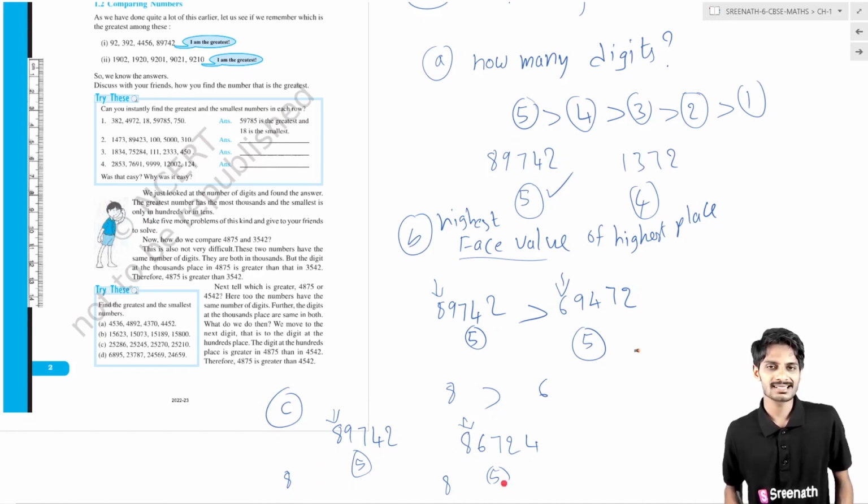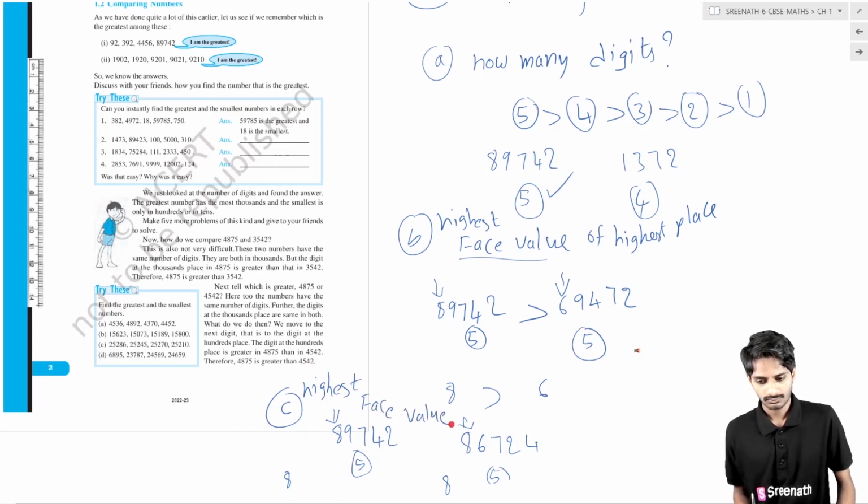So how can we decide which number is greater? In this case we have to apply the third rule: the highest face value in the second highest place.